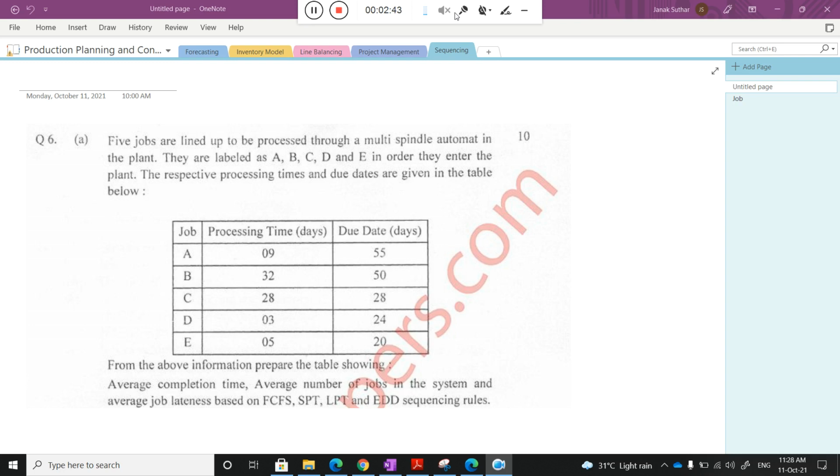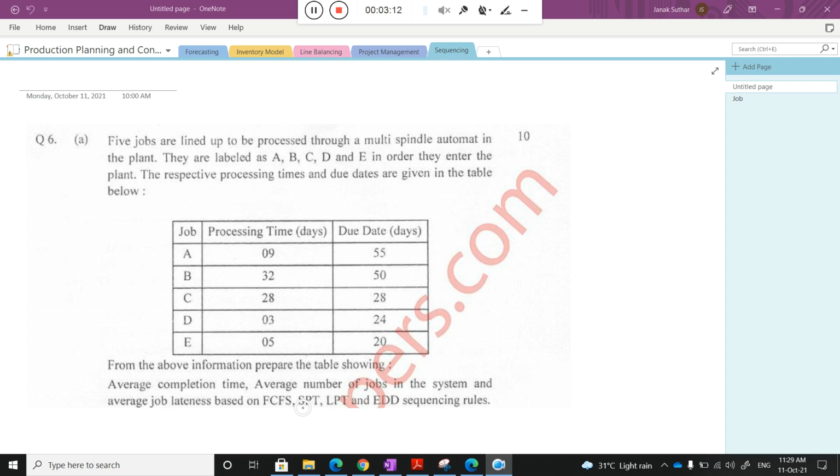The respective processing times and due dates are given in this table. From the above information, prepare one table: you need to find the average completion time, the average number of jobs in the system, and the average job lateness based on FCFS, first come first serve.